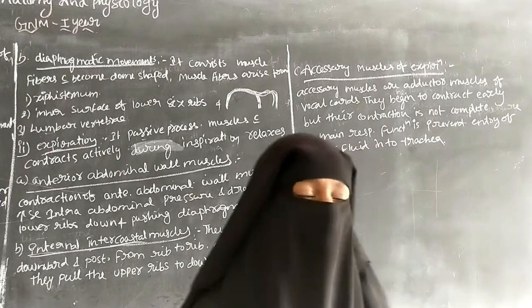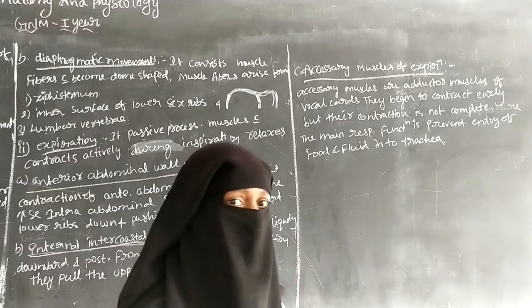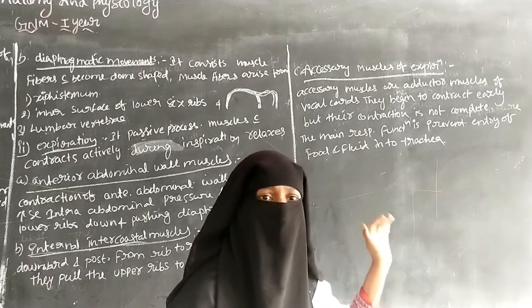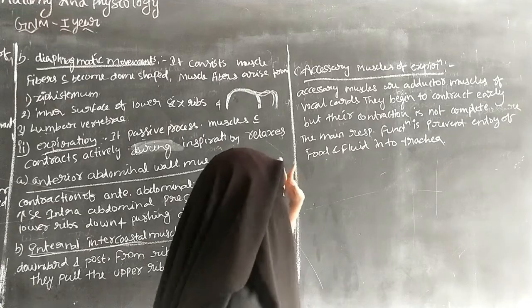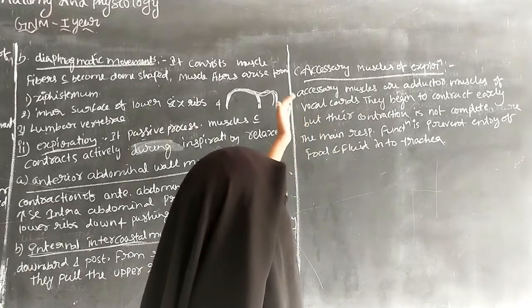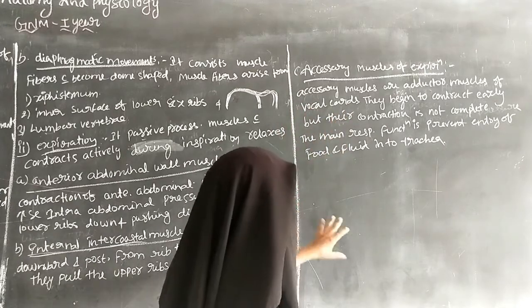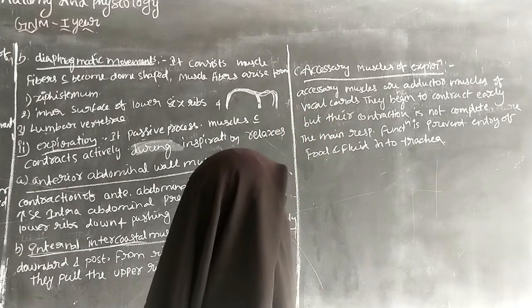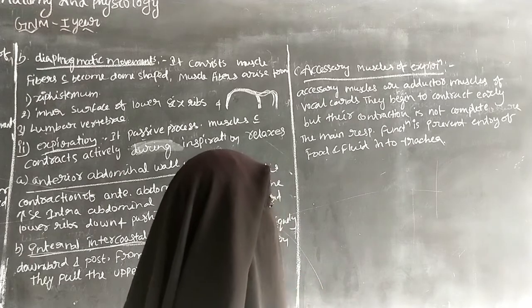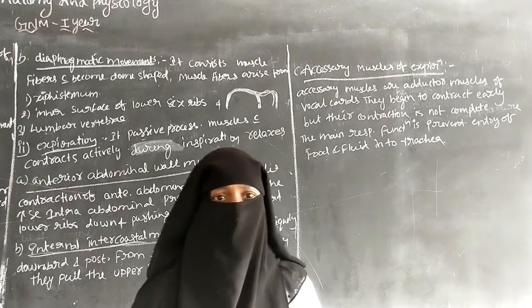So during expiration the accessory muscles contract, but the contraction is not completed. The main respiratory function is to prevent the entry of food and fluid into the trachea.